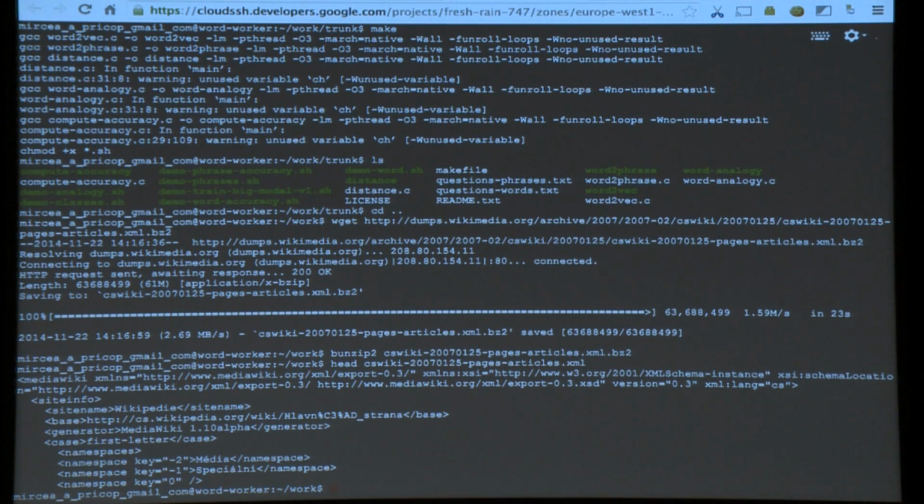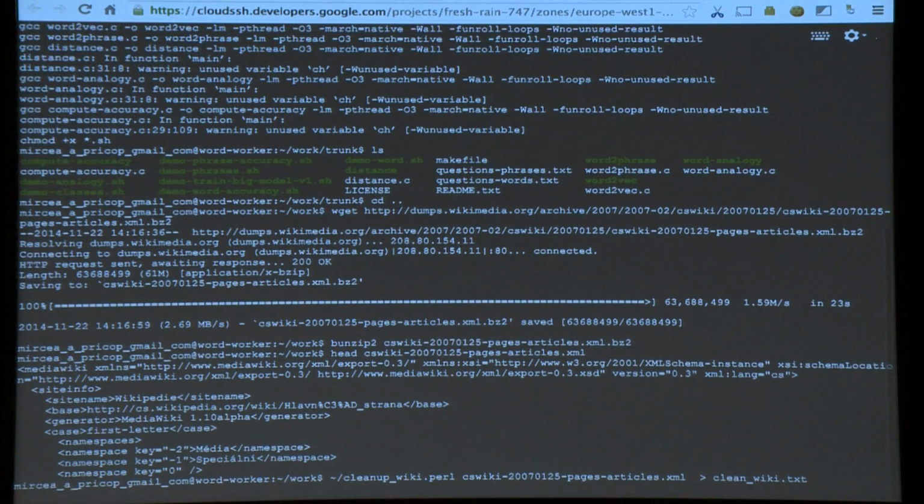So here's this Perl script that I found. And I'll tell you all about it while it runs. Clean up. All right, this will take 2 minutes to run. Now, the person who made the Perl script I found never thought about UTF-8 in their lives. Actually, the people who made Perl never thought about UTF-8. And the Czech Wikipedia has a lot of weird characters. So it took me 4 hours to make this work.